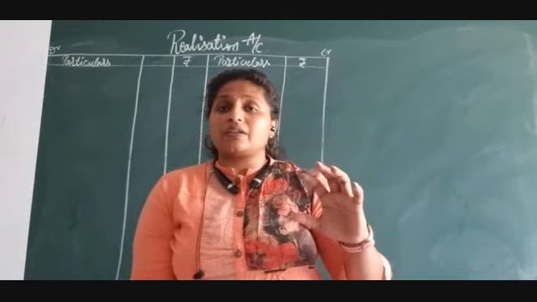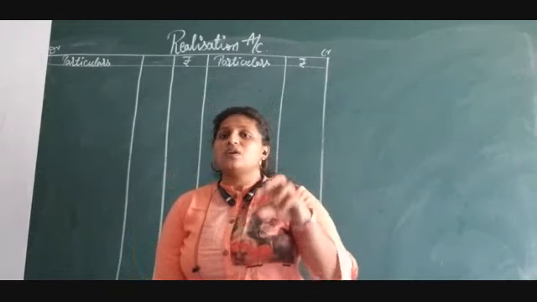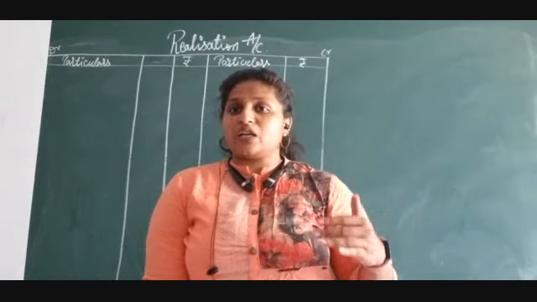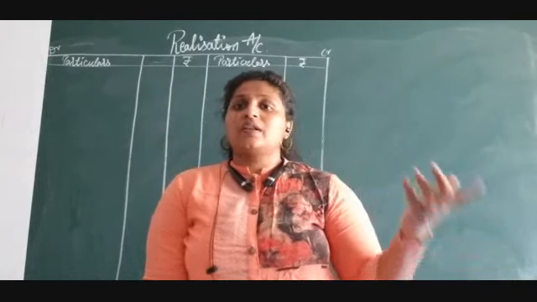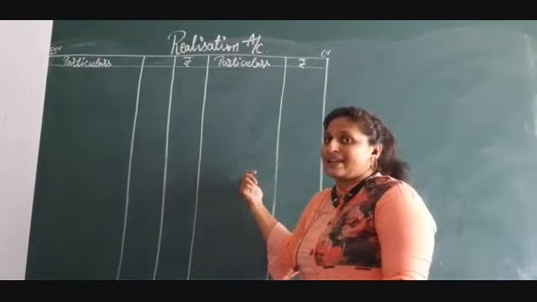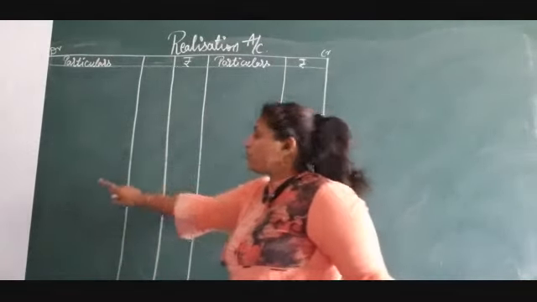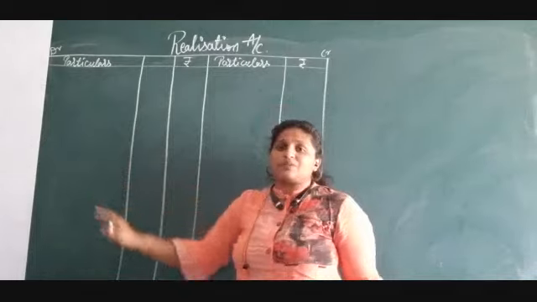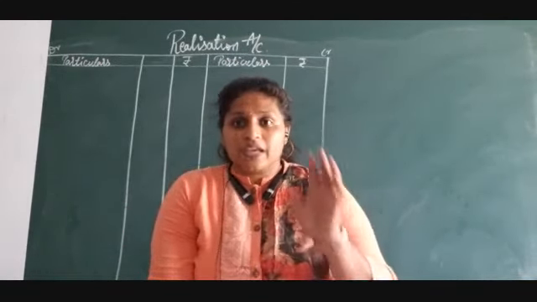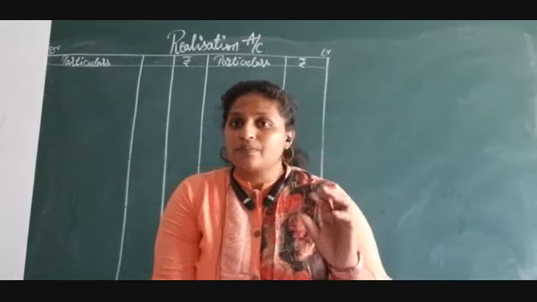If any partner has given a loan, that will be an internal loan, so that will be written in the bank account only. If you have taken any loan from an outside person, then it has to appear in the realization account as a liability on the credit side, and when the liabilities are paid off, it will appear in the bank account on the debit side. I hope you have cleared these doubts. If you still have any doubts related to this adjustment, please let me know.